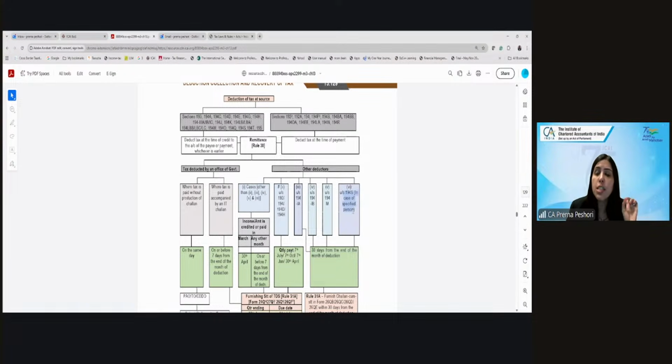194S in case of a specified person. Who is a specified person under 194S? Virtual digital assets. Yes, but who is a specified person there?